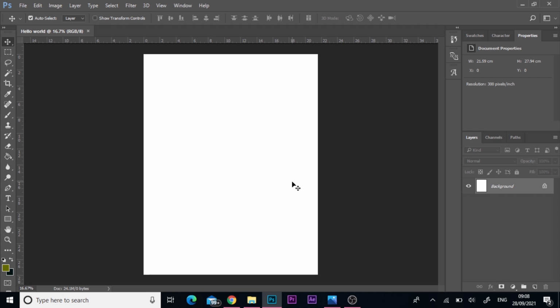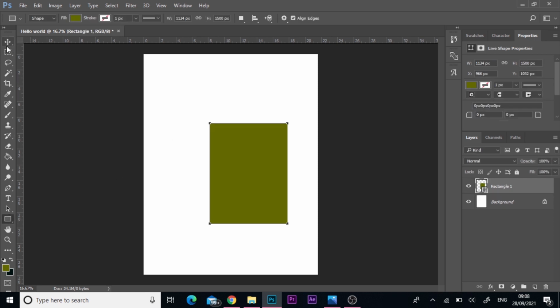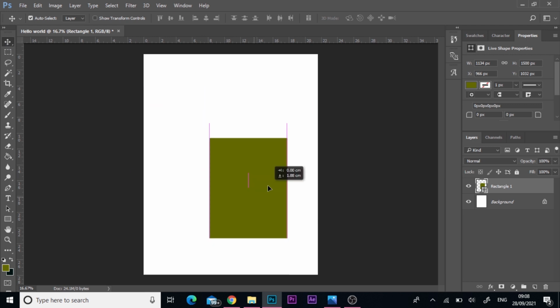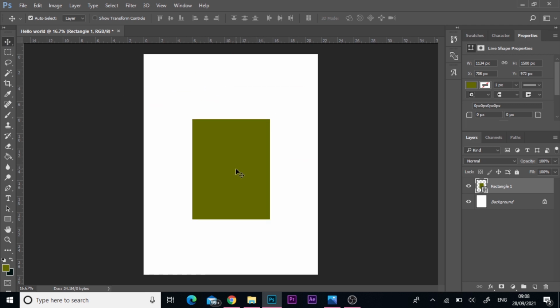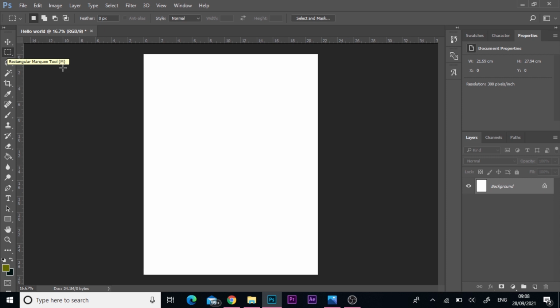This area will contain all our composition. All right, so with a move tool, for instance, if I have a rectangle over here, with the move tool selected, I can move the object around. So that is the function of the move tool. The rectangular marquee tool is used for selection. Whenever you see lines moving in motion like this, it means that you are in a selection mode. And then the same applies to the lasso tool.